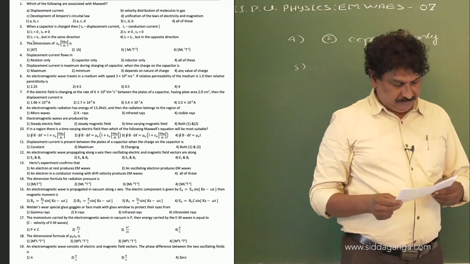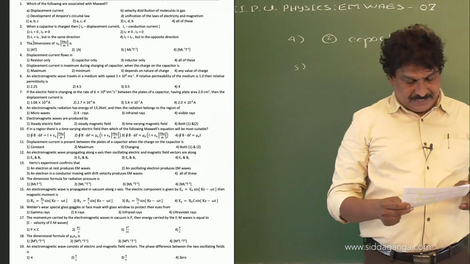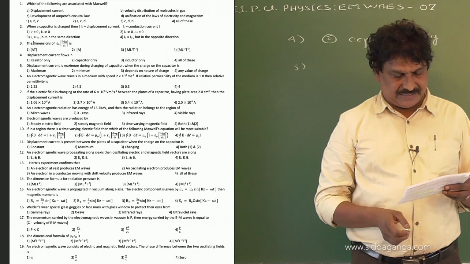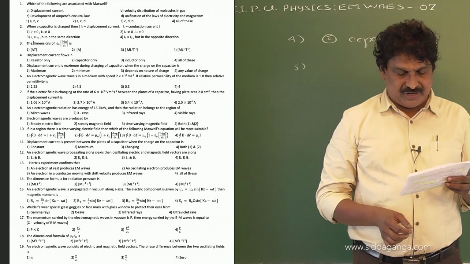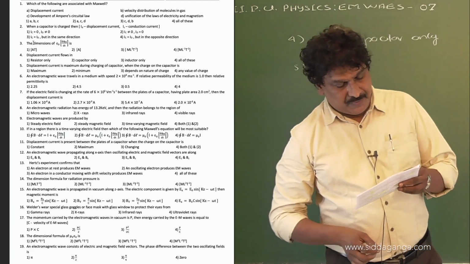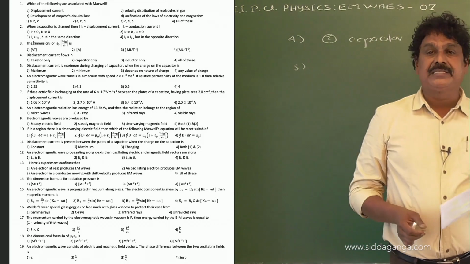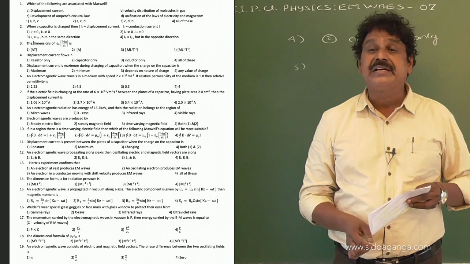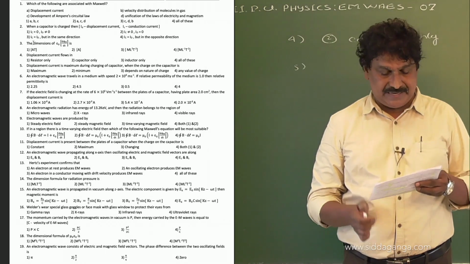Now, the 5th question. Displacement current is maximum during charging of a capacitor when the charge on the capacitor is... Now, when the capacitor is charging, the charge goes on increasing and the displacement current decreases.